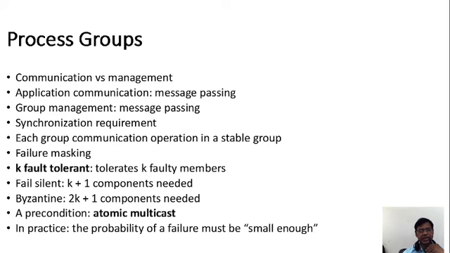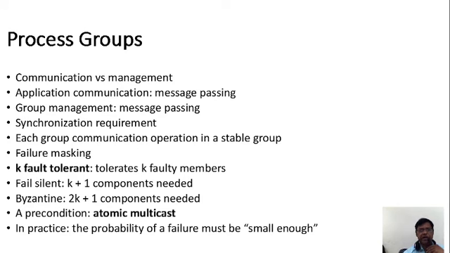And the synchronization requirement: just now we have seen how it synchronizes, minimizes, and simplifies the transmission of the packet. And each group communication operation in a stable group operates in a stable, simple, smooth manner, as the packets move in the transmission process.